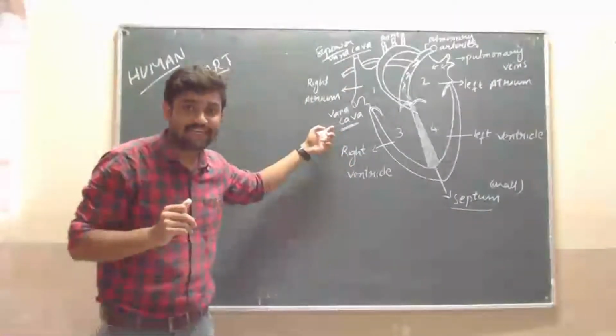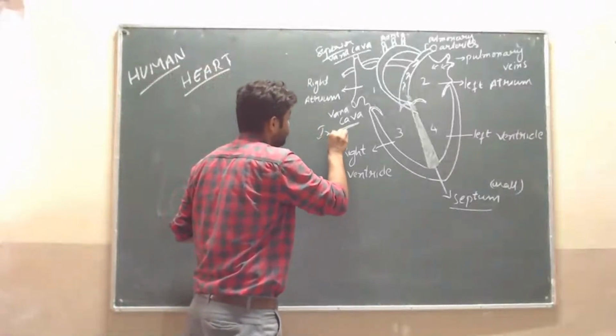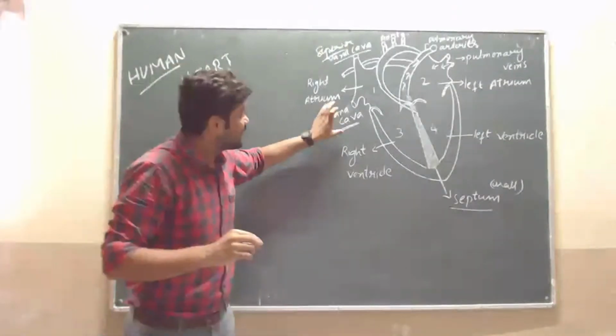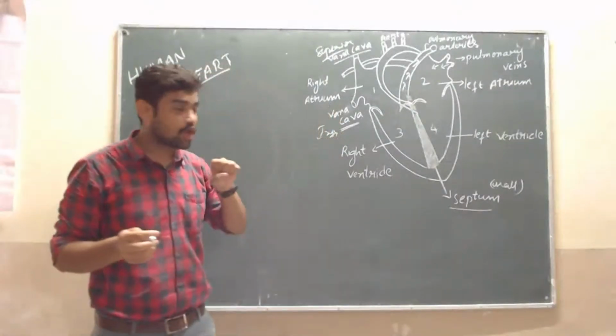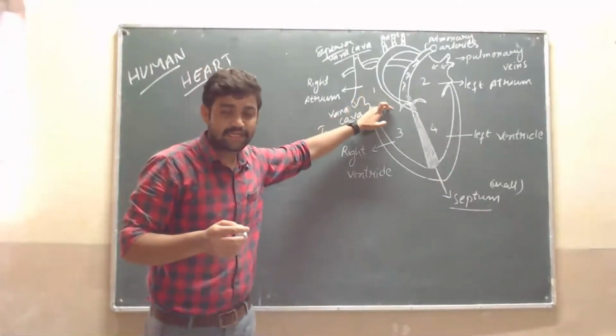As usual, this one is the inferior vena cava. It helps the blood to enter into the heart.